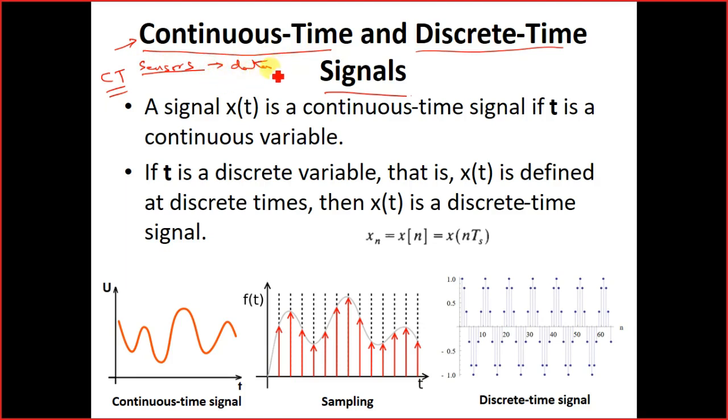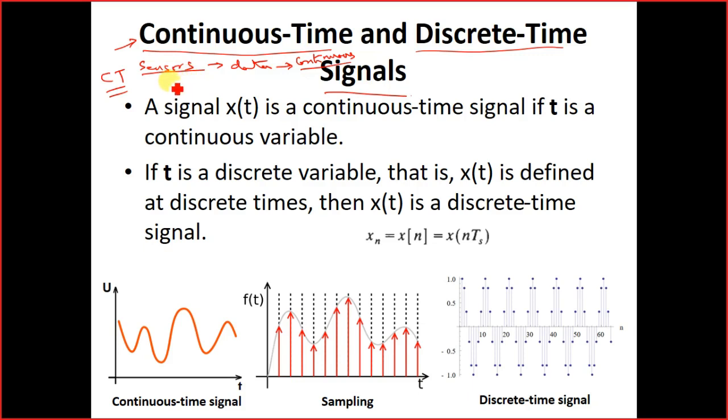Now, if the data is acquired in a continuous time format, or in other words, if the data is being acquired continuously, then the signal we will be getting is a continuous time signal.